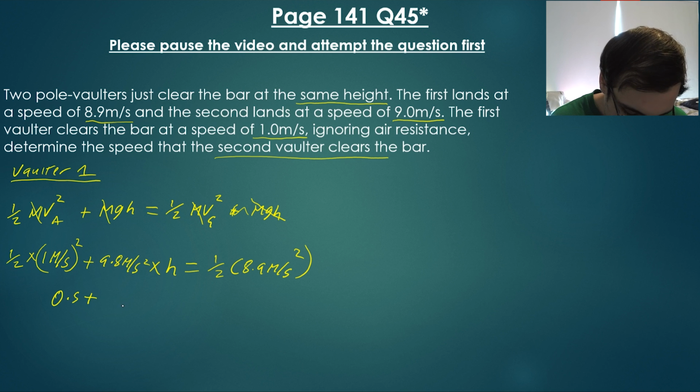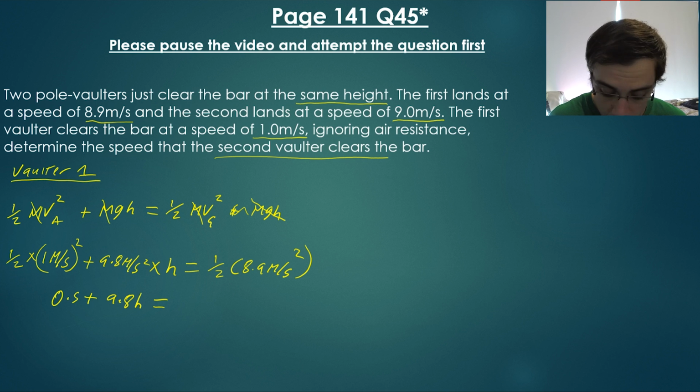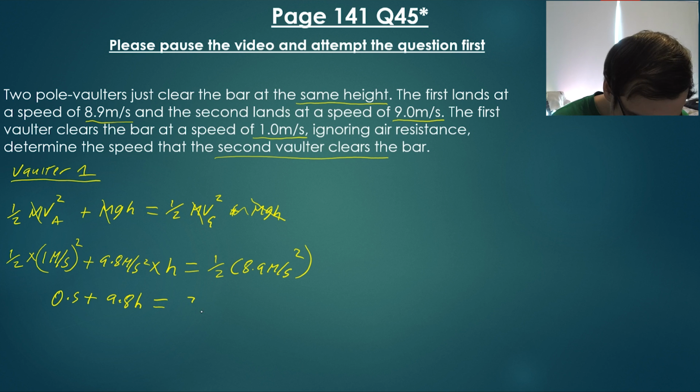So we're going to have 9.8h is equal to 1/2 of 8.9 squared. 8.9 squared divided by 2 gives us 39.61. Now we can do some rearranging.